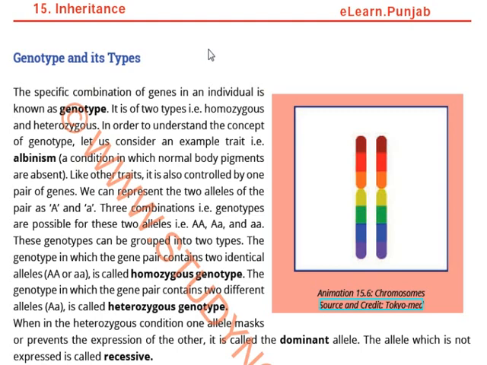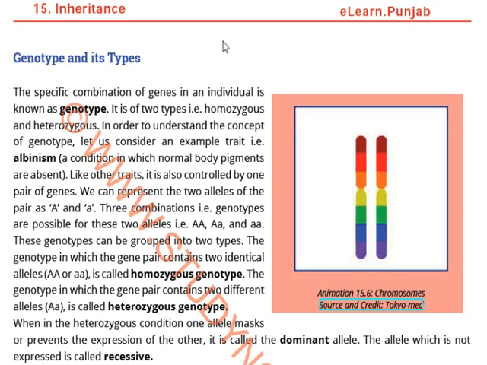For example, albinism. Albinism is a condition in which normal body pigments are absent. They are not less, they are absent. So it means that the color of our complexion can be whitish, it can be any color, different shades. If the body pigments are absent, there is a condition which is known as albinism. Why? Because the eyelashes will also become white, and the hair will also be white. So it is a disease.